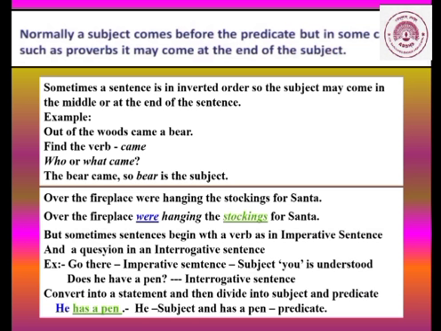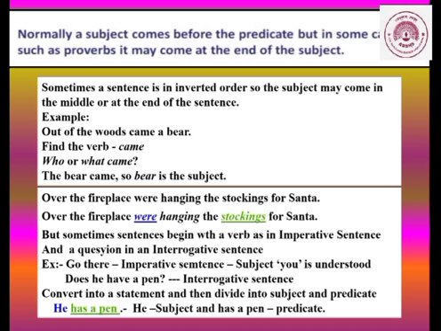Now, find the verb in the sentence. What is the verb? Came. Okay. So, who or what came out? A bear. So, what are we talking about, or who are we talking about? A bear. So, the bear is the subject. The bear came. So, bear is the subject. And the remaining part, out of the woods came, is the predicate.